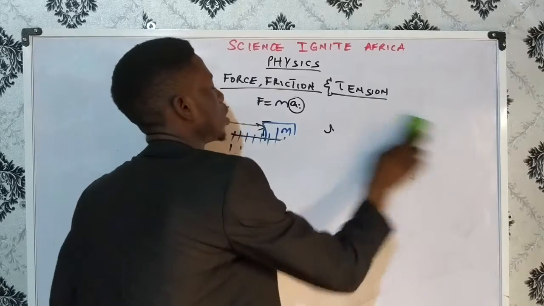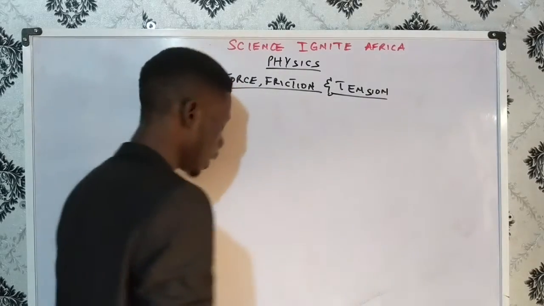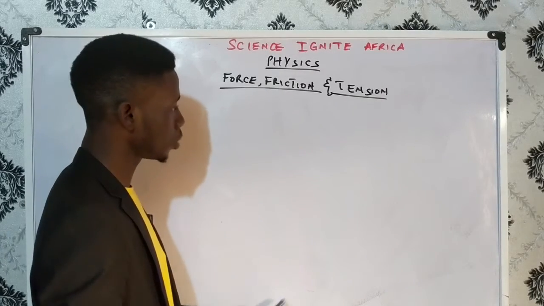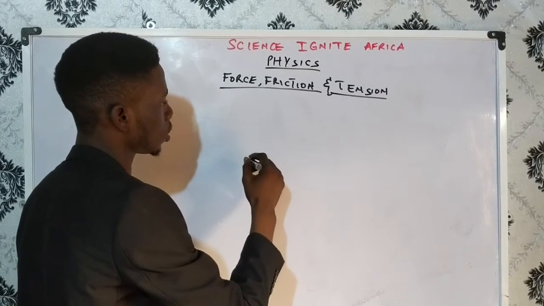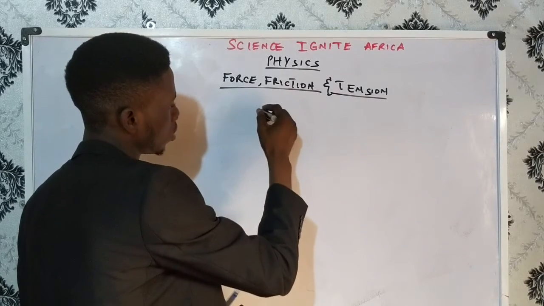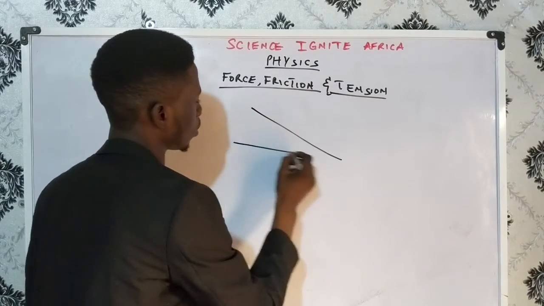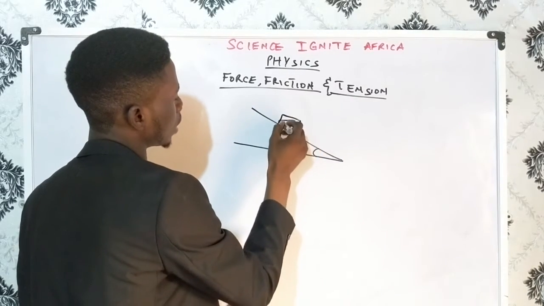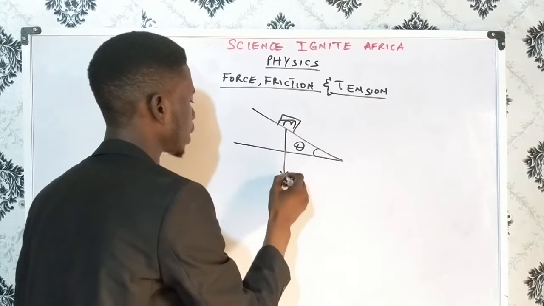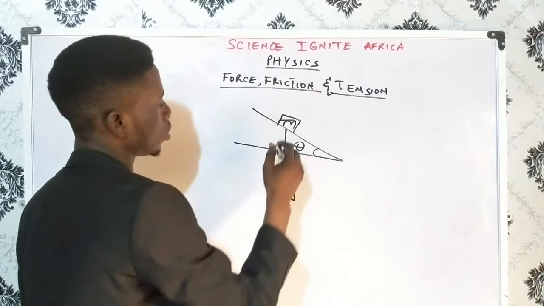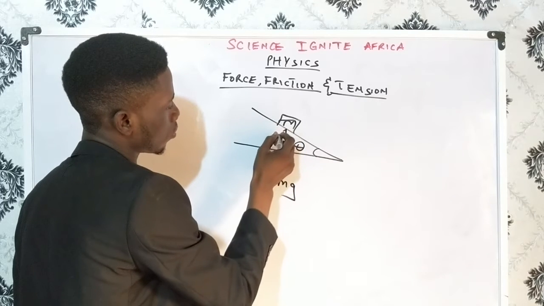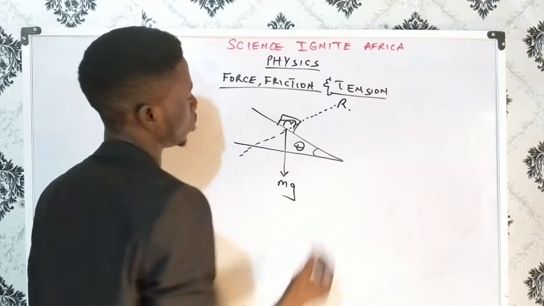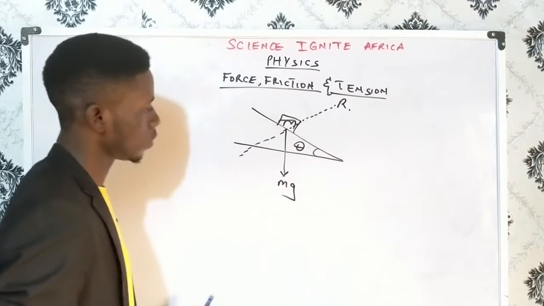Now let me move away from this. So we'll go to another surface. Let's say the horizontal surface that we just took into consideration was inclined at an angle theta, as in an inclined plane. So if we have something of this nature, inclined at angle theta, then this body of mass m, of course the weight will be acting downward. This is mg. Now if I decide to draw a line, this will be my normal reaction.